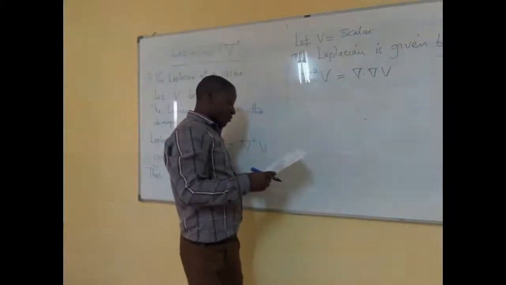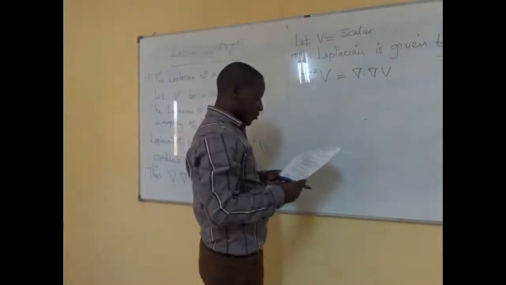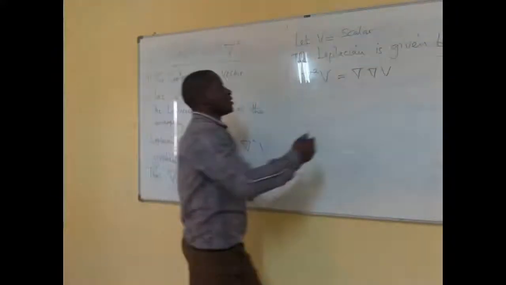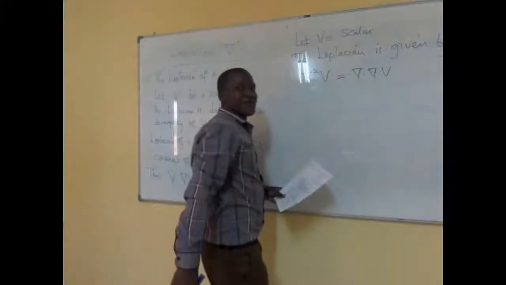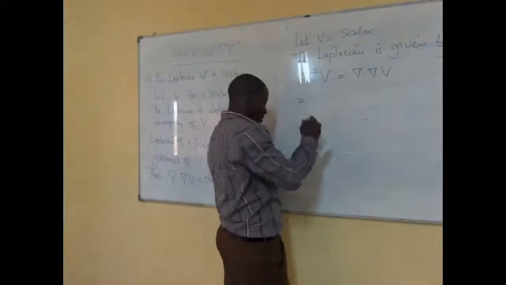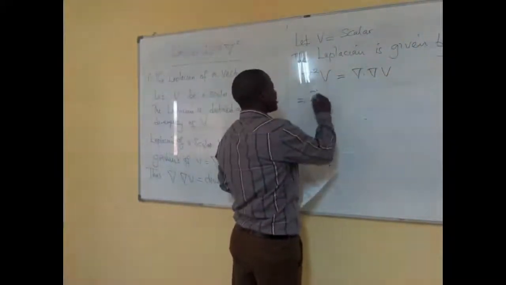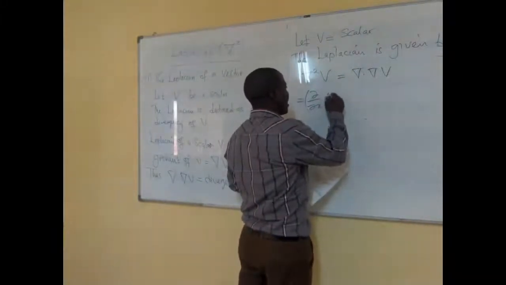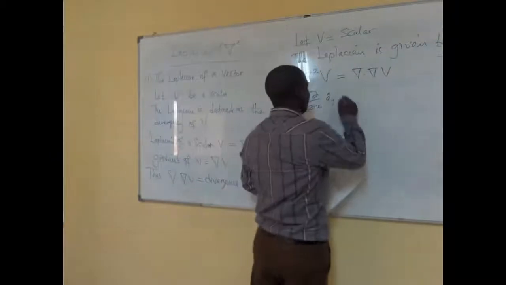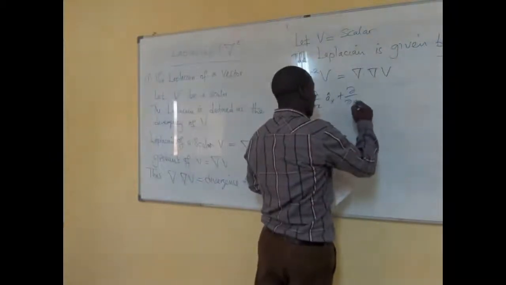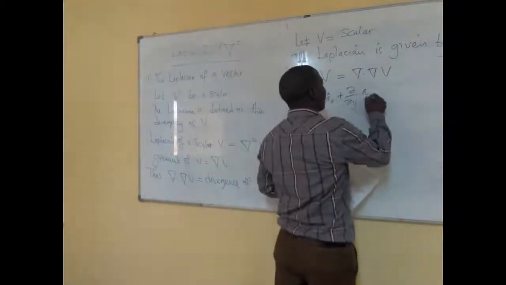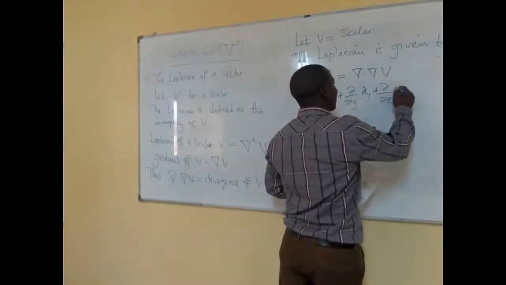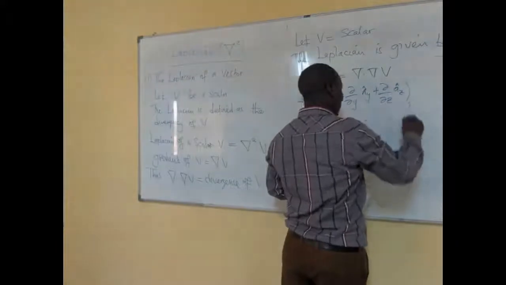So if we put that into simplicity, what we are saying is that, for example, if V is given as a vector, then immediately what you have is partial x of ax as a unit vector, plus partial with respect to y of ay, plus partial z with az as a unit vector.